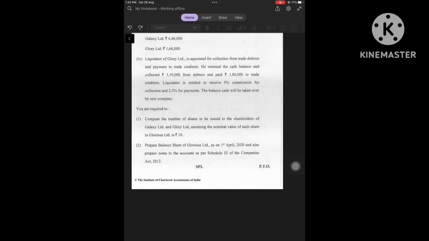You are required to compute the number of shares to be issued to the shareholders of Galaxy Limited and Glory Limited, assuming the nominal value of each share in Glorious Limited is 10 rupees. Prepare the balance sheet of Glorious Limited as on 1st April 2020 and also prepare notes to accounts as per Schedule 3 of the Companies Act 2013.